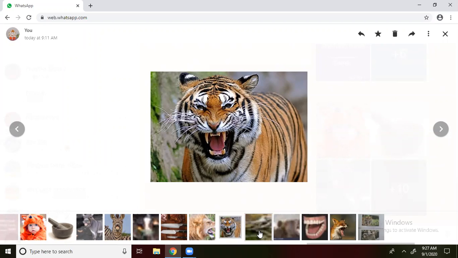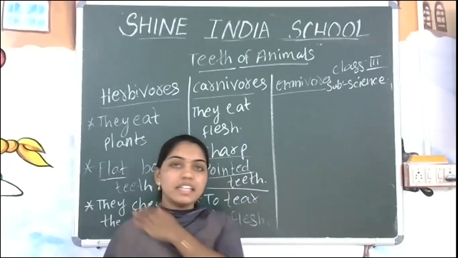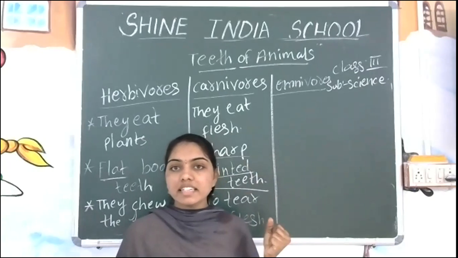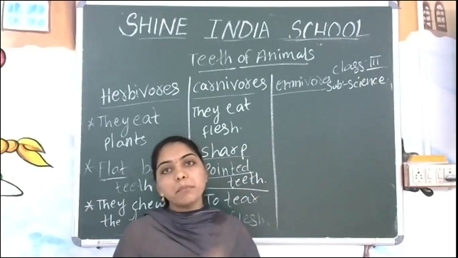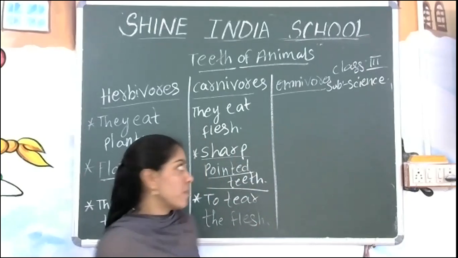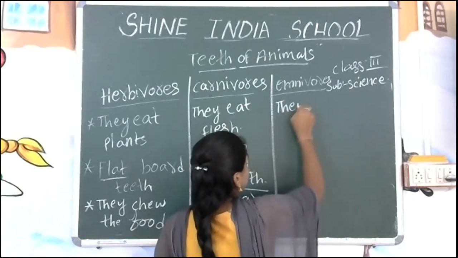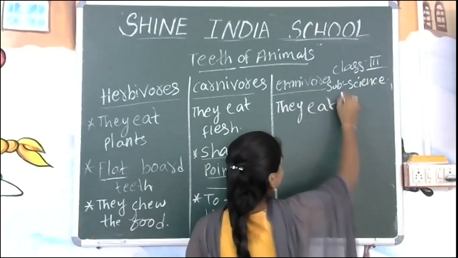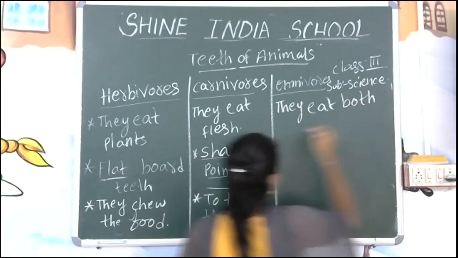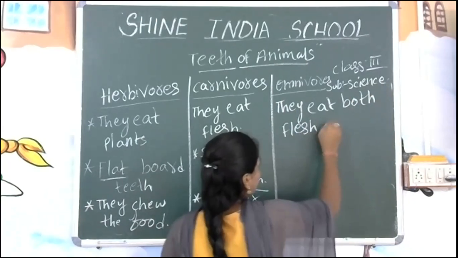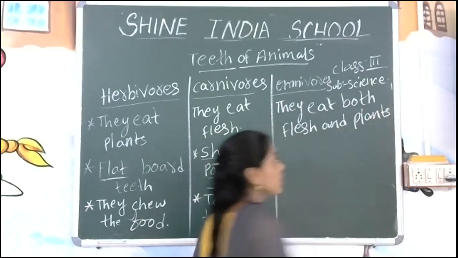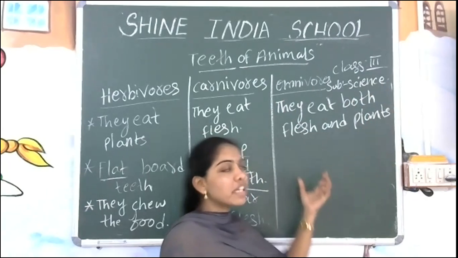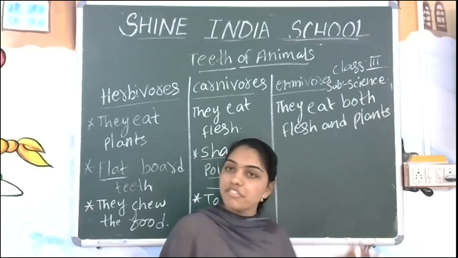Now we will enter into the omnivores. What is meant by omnivores here? Yes. Here the main thing is that omnivorous animals will eat both plants as well as flesh. They eat both flesh and plants. What are they going to eat? Yes, they are going to eat both plants as well as the flesh.